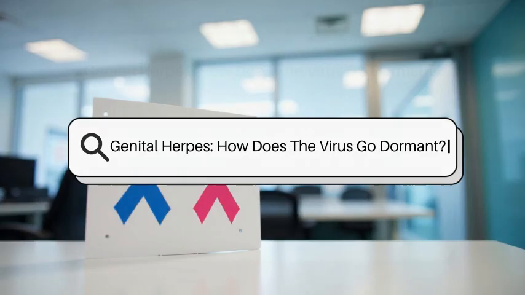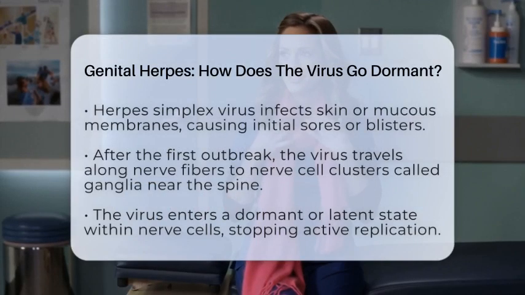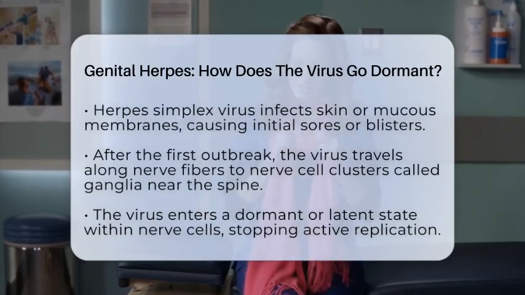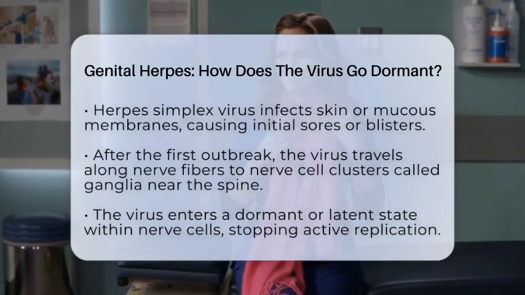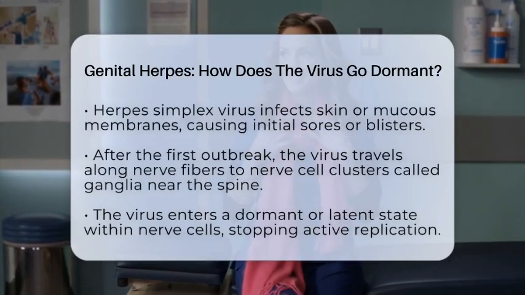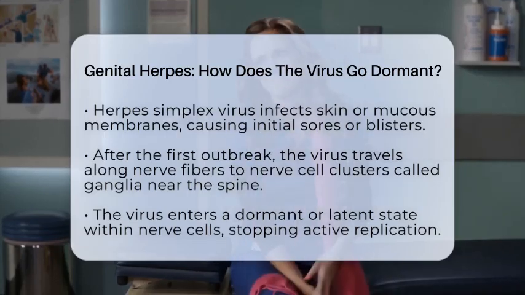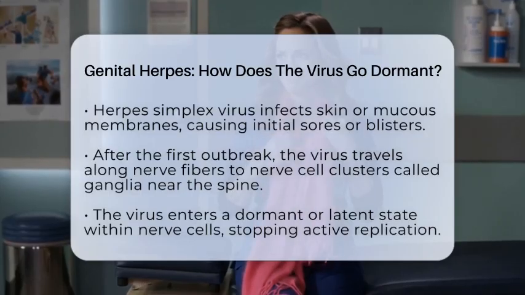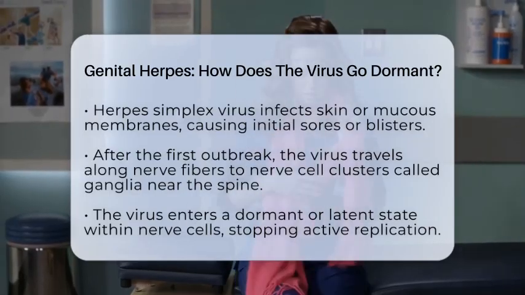Genital herpes. How does the virus go dormant? Imagine a virus that can hide inside your body for years without causing any symptoms. That's exactly what happens with the herpes simplex virus that causes genital herpes. When the virus first infects the skin or mucous membranes, it replicates rapidly, causing sores or blisters.